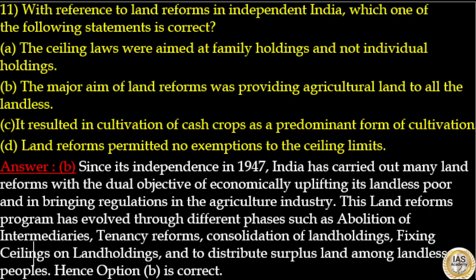Since its independence in 1947, India has carried out many land reforms with the dual objective of economically uplifting the landless poor and bringing regulations in the agriculture industry. This land reforms program has evolved through different phases such as abolition of intermediaries, tenancy reforms, consolidation of land holdings, fixing ceilings on land holdings with certain exemptions, and to distribute surplus land among landless people. Hence option B is the correct answer.